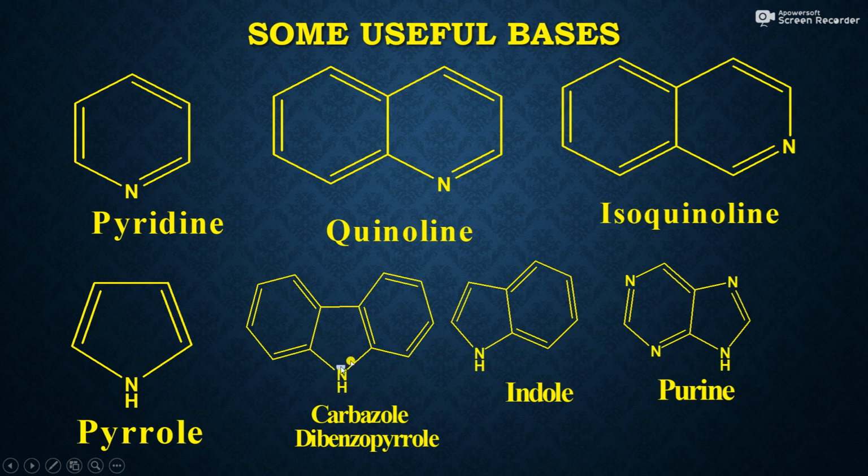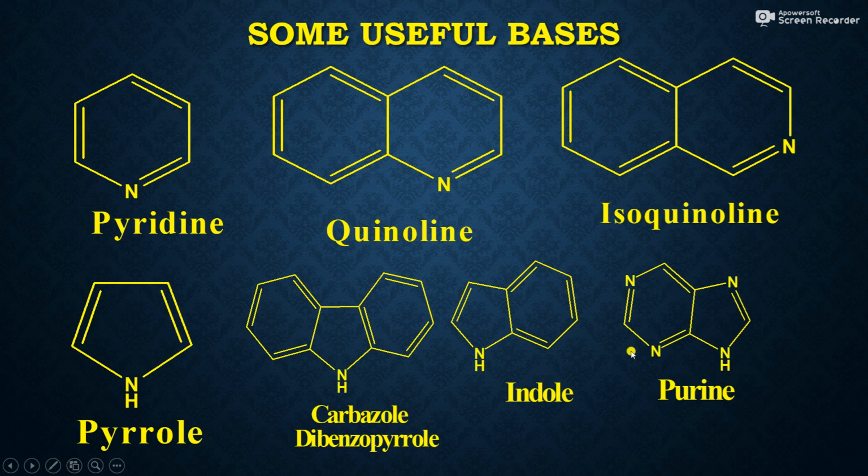NH means this is a secondary amine, as nitrogen has two alkyl groups or two carbon atoms. So this is carbazole, or it is also named dibenzopyrrole. This is one more basic compound. This is a benzene ring having a pentagonal ring with an NH group, that is a nitrogen atom, and therefore it is basic, and it is known as indole.